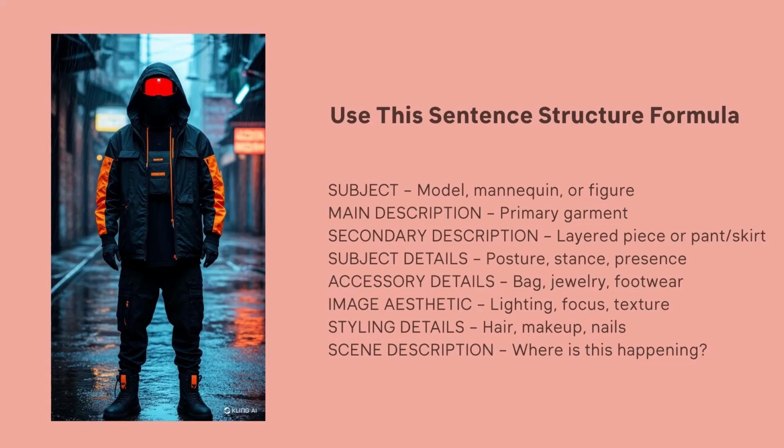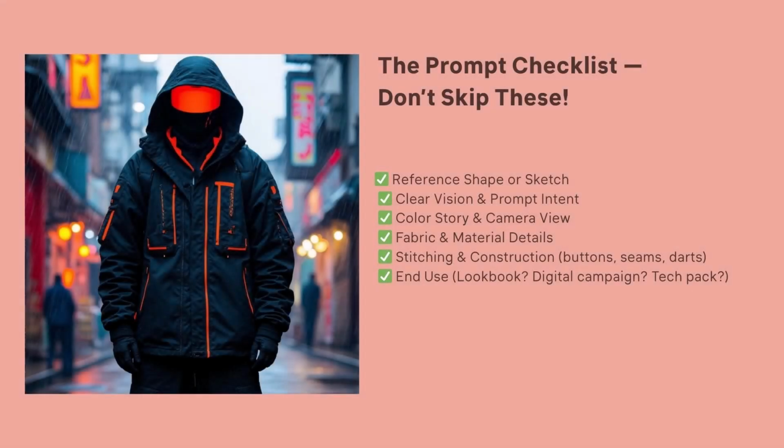So now that you've got that down, you've got your formula and you've got your outcome that you've expressed to AI. Let's make a checklist so that you can write all of this down. Reference a shape or a sketch. This helps to keep the silhouette accurate. But all of these details are compiled so that you can work without a sketch or without a reference image.